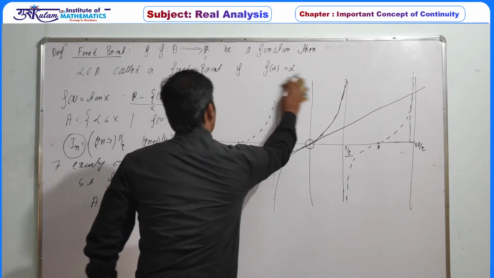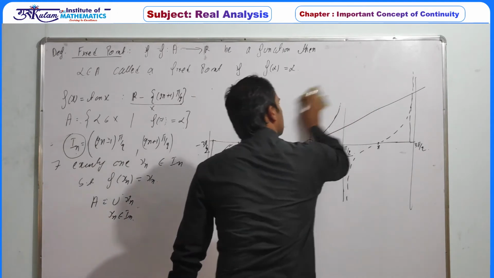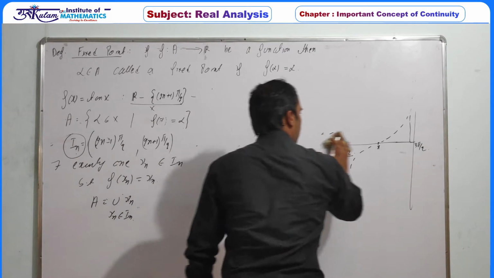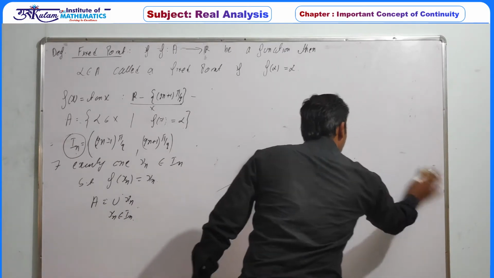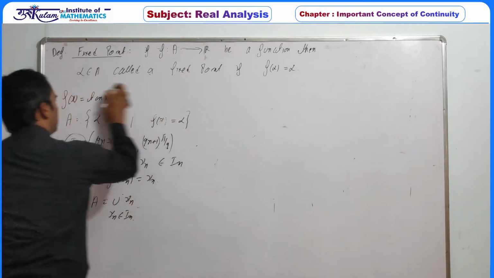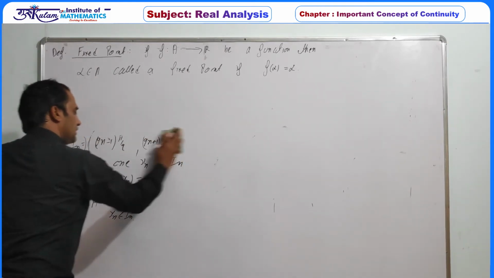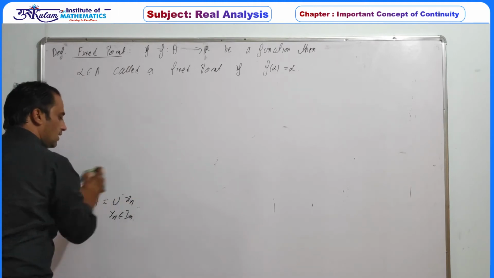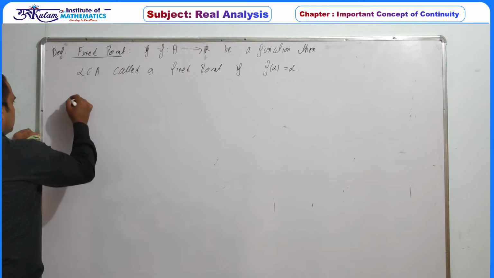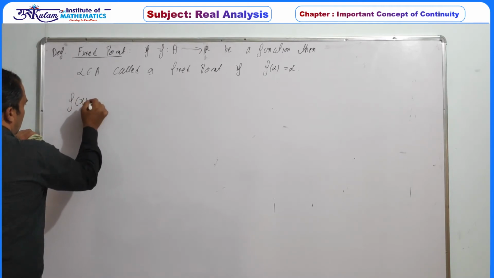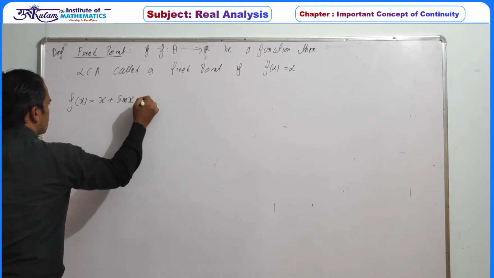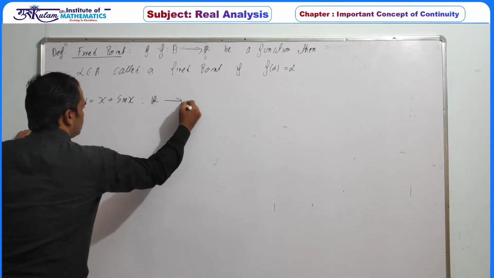So in the first example, f of x equal to sin x, there is exactly one fixed point. In the second example, f of x equal to 0 whenever x is a member of Q, and x equal to 1 whenever x is a member of Q complement, again there is one fixed point. And in the third example, there are countably infinitely many fixed points. Let's take another example: f of x equal to x plus sin of x, defined from R to R.